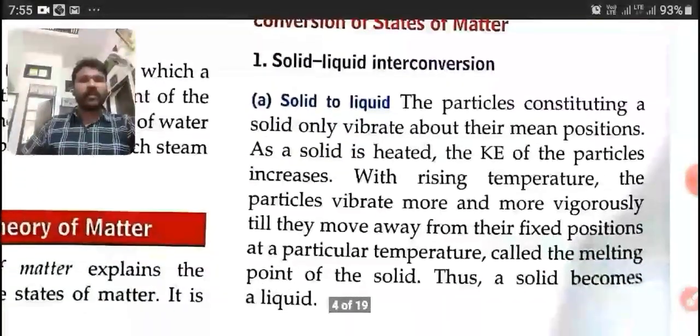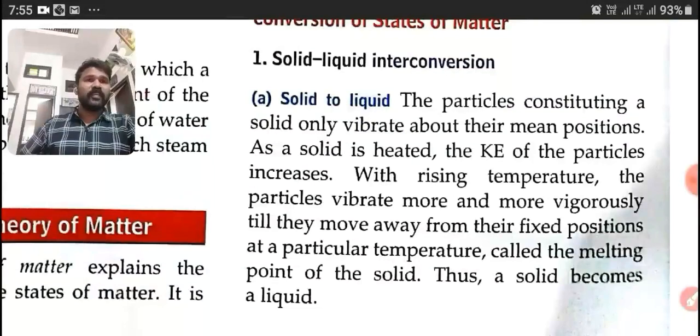Then here, as a solid is heated, the kinetic energy of the particles increases. With the rising temperature, the particles vibrate more and more vigorously, till they move away from their fixed positions.